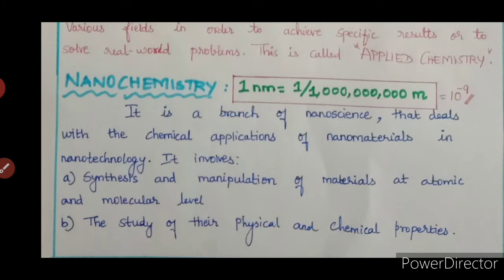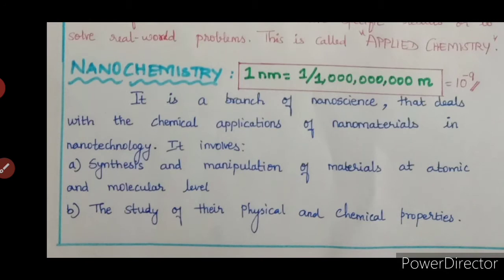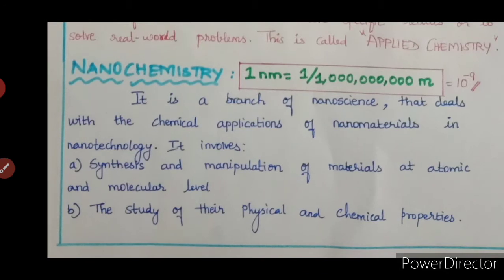The technology in which we use these nanomaterials is called nanotechnology. This technology involves synthesis and manipulation of materials at atomic and molecular level. Synthesis means you are going to prepare new materials at atomic and molecular level. This is the first point in nanochemistry.